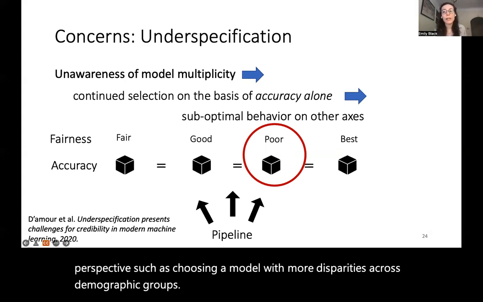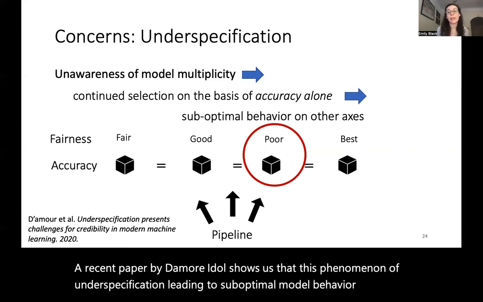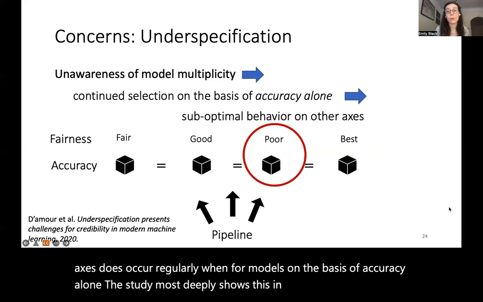A recent paper by D'Amour et al. shows us that this phenomenon of underspecification leading to suboptimal model behavior on other axes does occur regularly when selecting for models on the basis of accuracy alone. The study most deeply shows this in the context of searching for robust models.